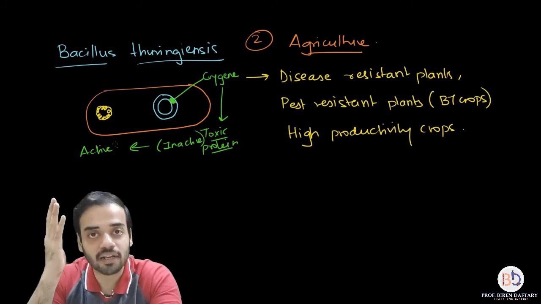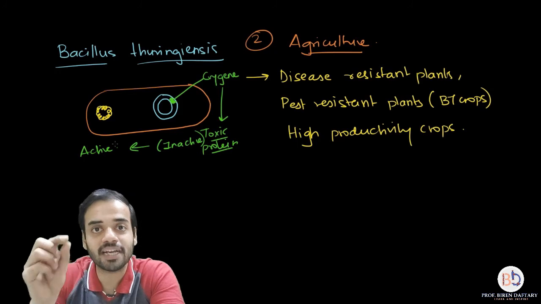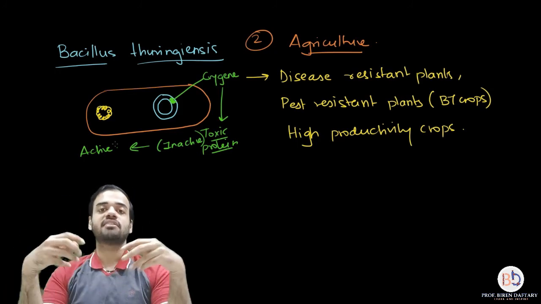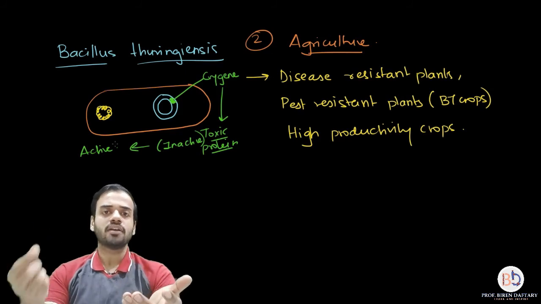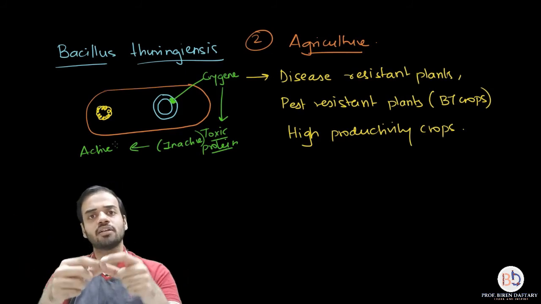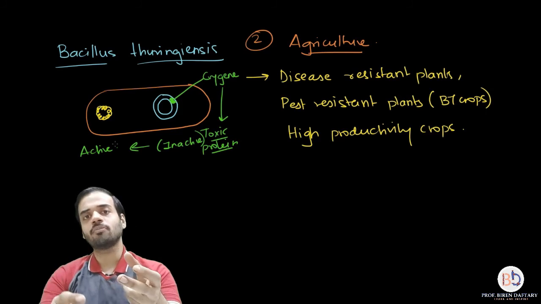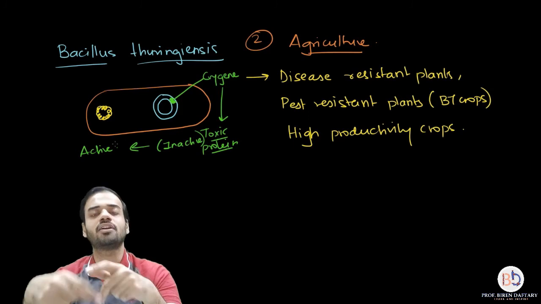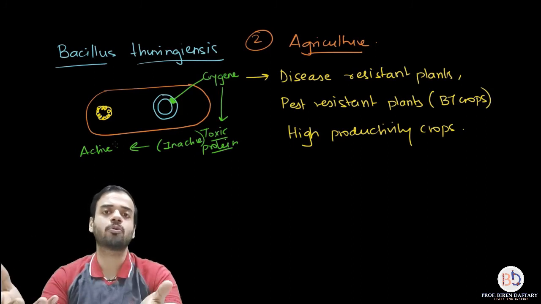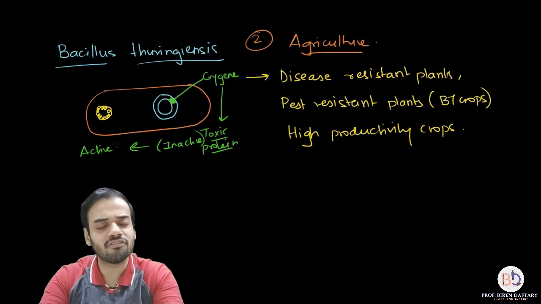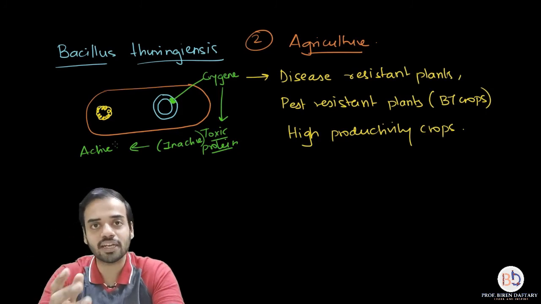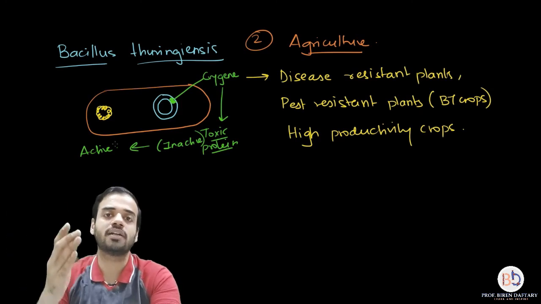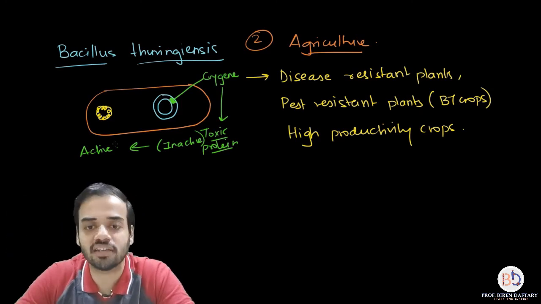So you can prepare crops using biotechnology by inserting that particular gene. Suppose there is a gene which increases the size of the fruits or vegetables, that gene you take, insert it into the vector, you will get recombinant DNA, again recombinant DNA with a host, you put it inside the plant, that gene will undergo protein synthesis, it will produce the protein, and the fruits and vegetables will be bigger. Very simple. So basically you can improve the productivity of agriculture by using recombinant DNA technology. I hope this is clear.